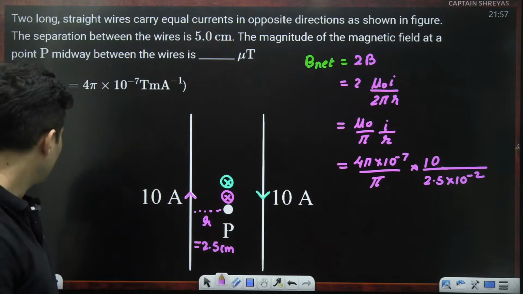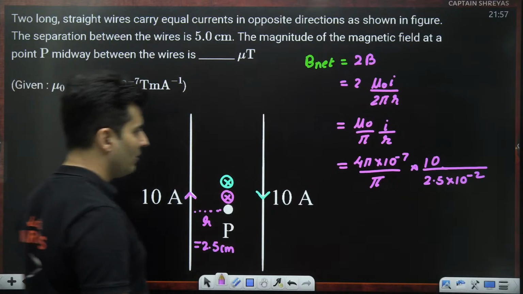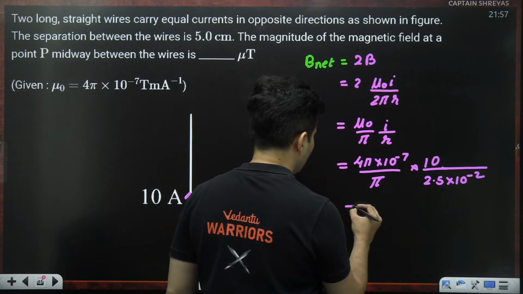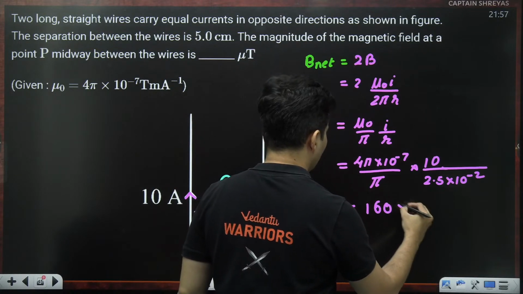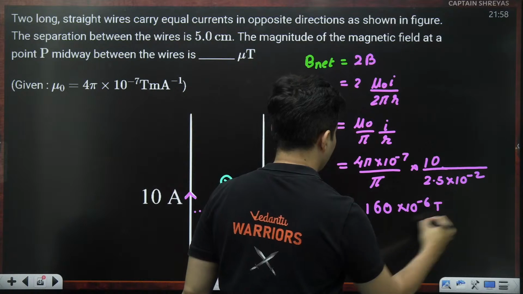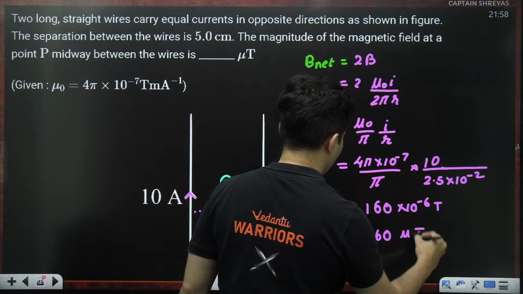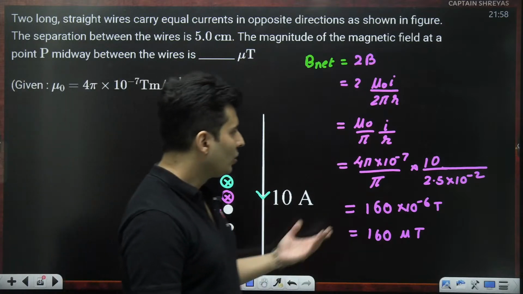So 4 goes on the top, 16 will be there. So 160, and the power of 10 will be there. So the answer comes out as 160 times 10 to the power minus 6 Tesla, sorry, 160 micro Tesla. Okay, cool, guys.